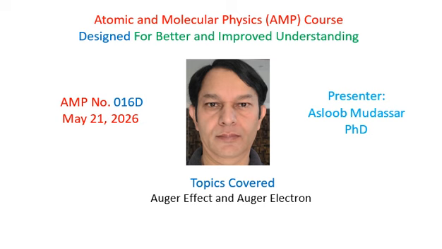This is your presenter, Asloob Mudassar, and I am presenting slide number 16D of the course on atomic and molecular physics. In today's lecture, I shall be discussing the Auger effect and Auger electron. This is the fourth lecture of the series on X-ray spectra.